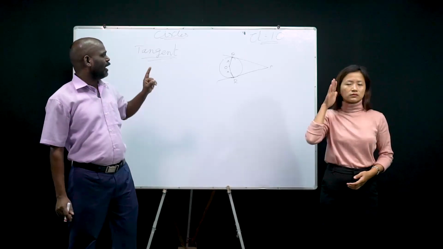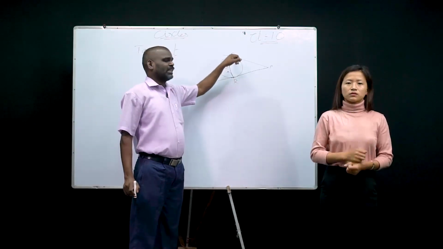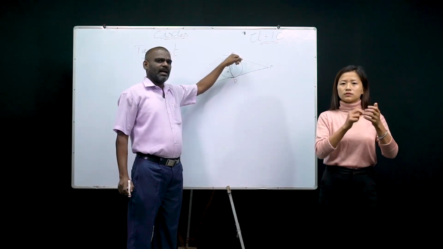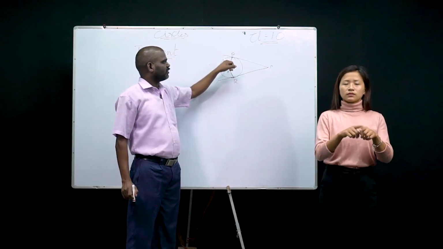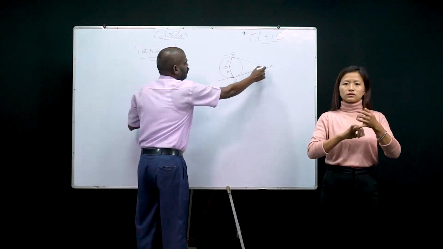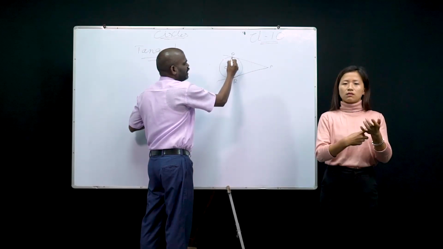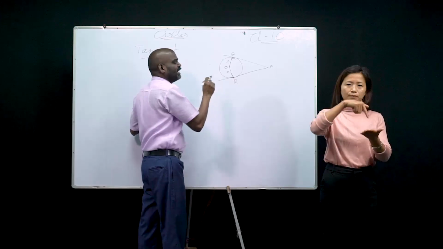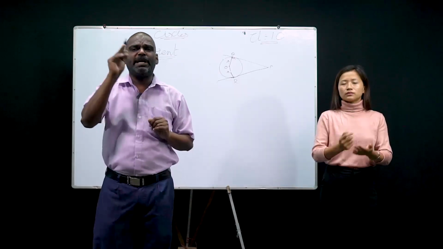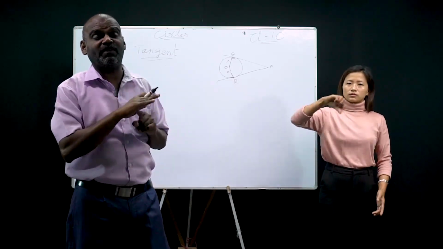Now, another point we are going to learn, listen carefully, okay? The point of contact of the tangent and the radius. PQ is a tangent, OQ is a radius, and they meet at one particular point, right? That angle should be 90 degrees. That never ever changes.